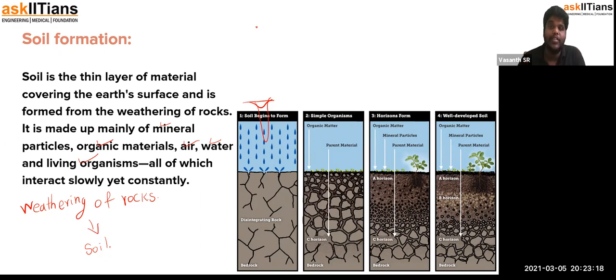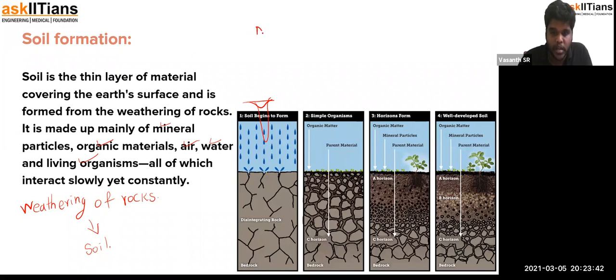So when the cracks develop, the big huge mountains will be broken down to bigger rocks, and then to smaller rocks, and then later they'll become pulverized and mineralized due to the continuous process. So that results in the formation of soil. So this is actually one type of weathering of rocks. Even chemicals actually contribute. So there are different ways.